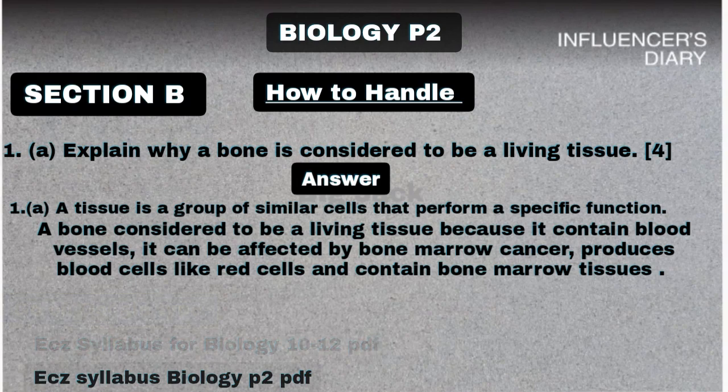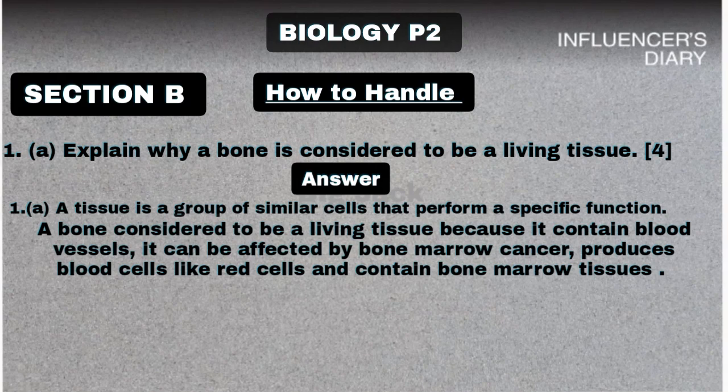Now, how do you study specifically for section B? Try to answer questions on topics which usually come on section B. For example, go on ecology. See the questions which are in the syllabus. Try to answer them before an exam.